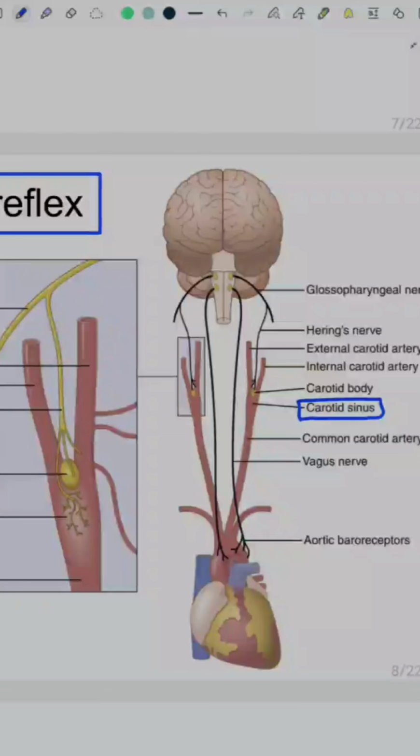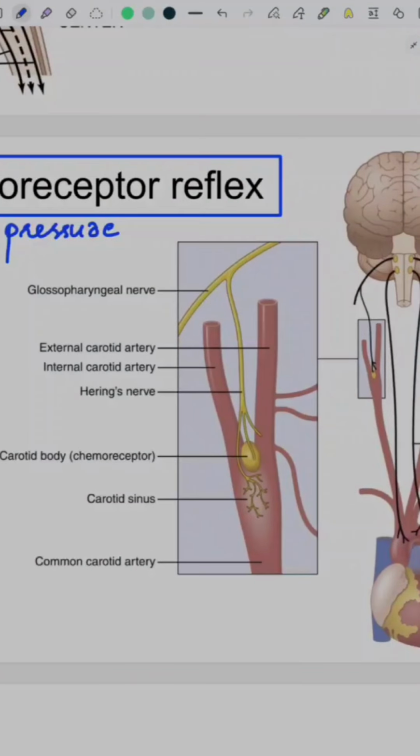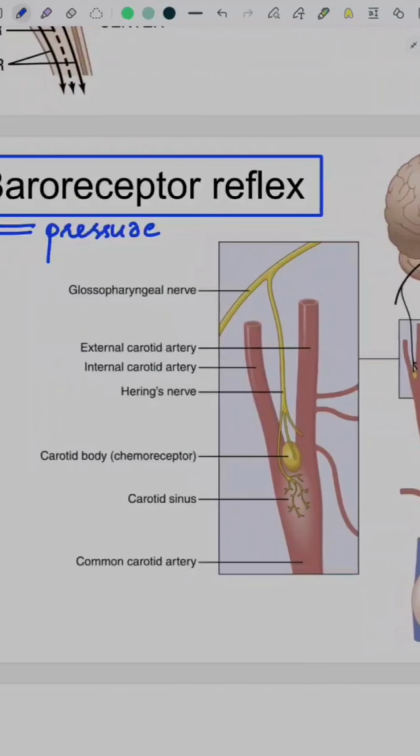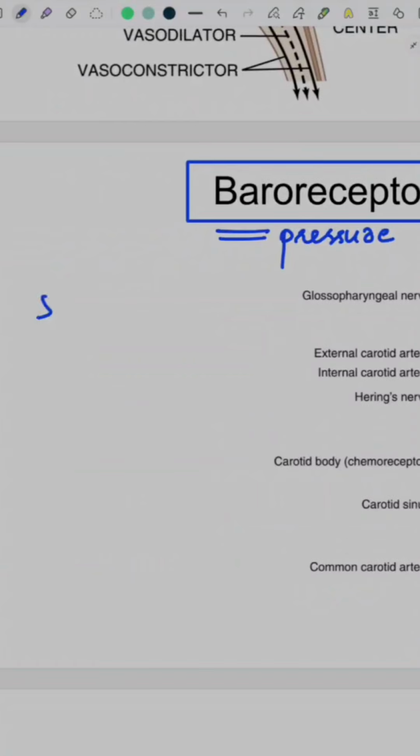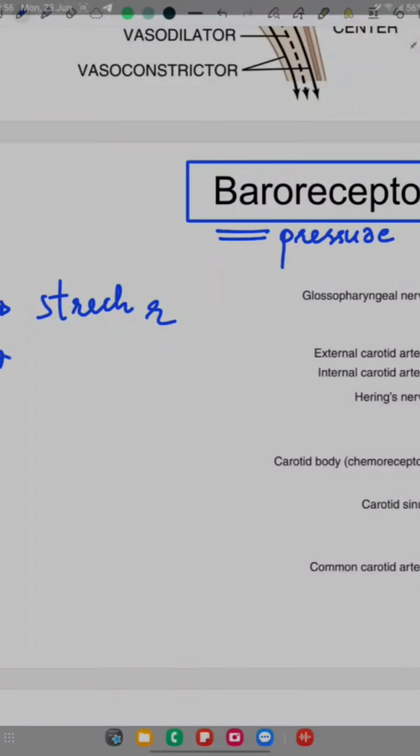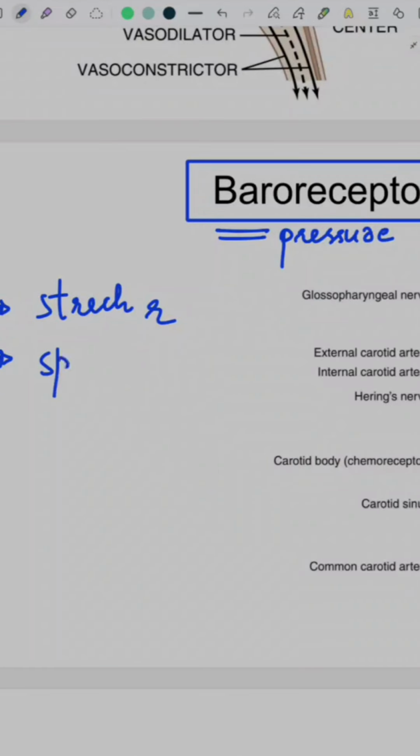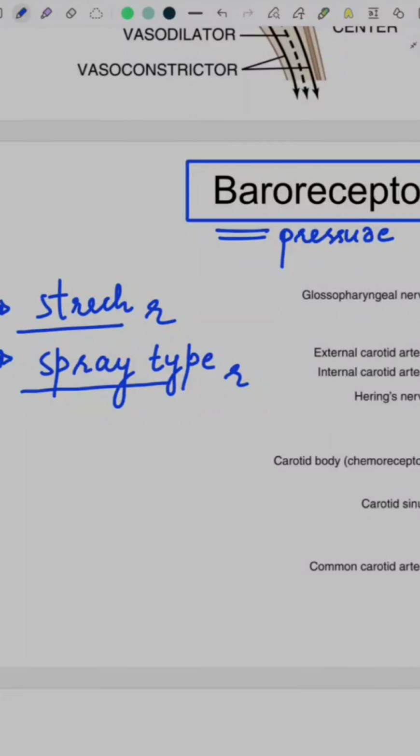And these sites also have another type of receptors called chemoreceptors, which we are again going to study, which also help, along with the baroreceptor reflex, in the management of BP itself. So baroreceptors are examples of stretch receptors. These are nothing but stretch receptors. And what type of receptors are these? These are called spray type receptors, and hence they belong to the family of mechanoreceptors.